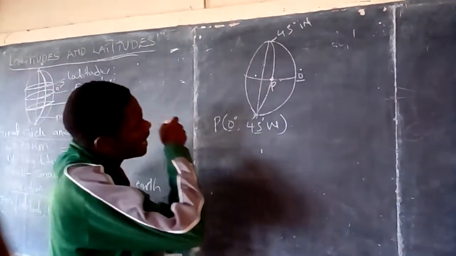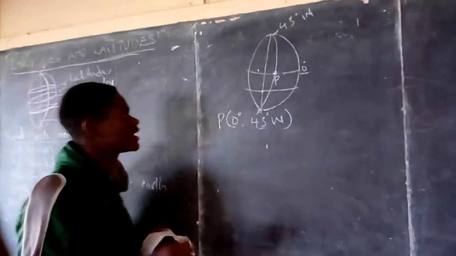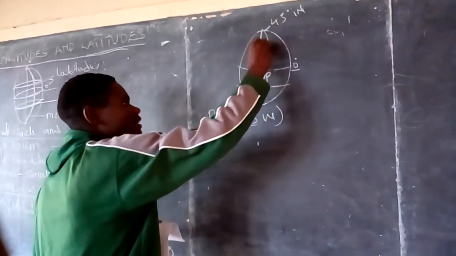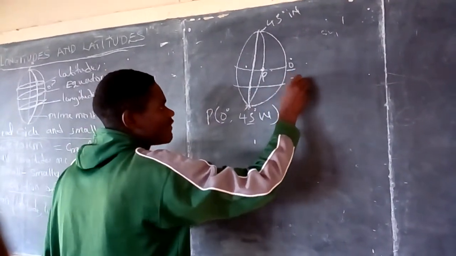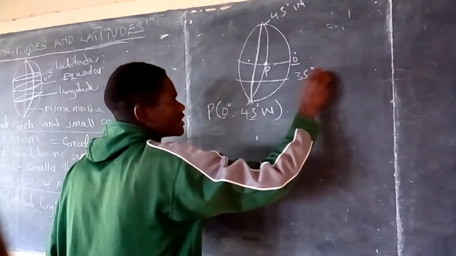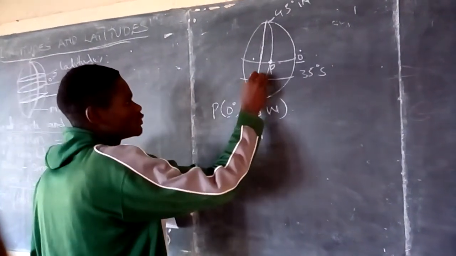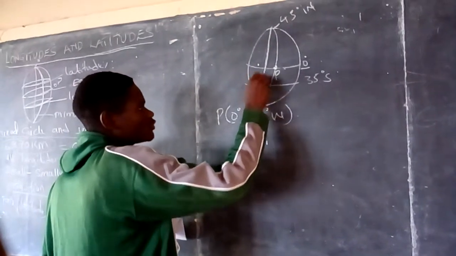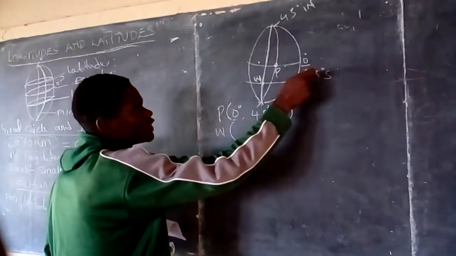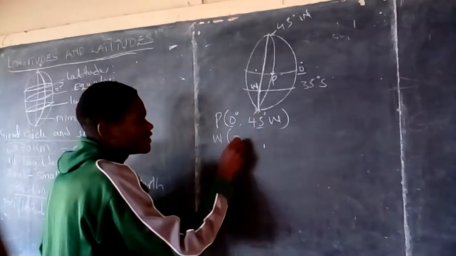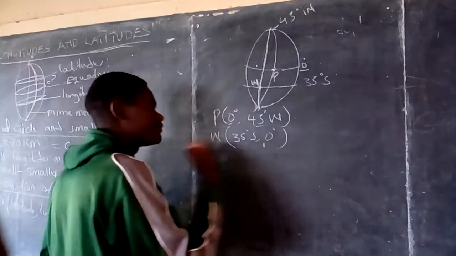Now let me say another one is this one here. This is another position, which is along the prime meridian, and a latitude, let me say 35 degrees south. Now to get that position, let me mark this position to be position W. Now position W is given in form of latitude, longitude, which is 35 degrees south, comma 0 degrees.